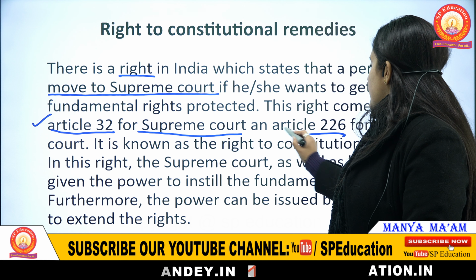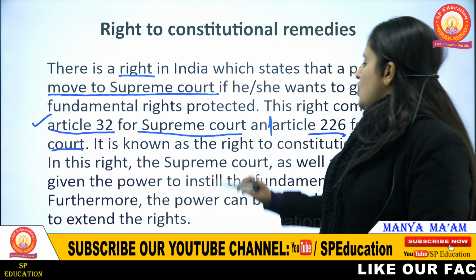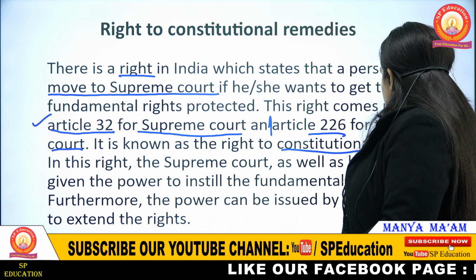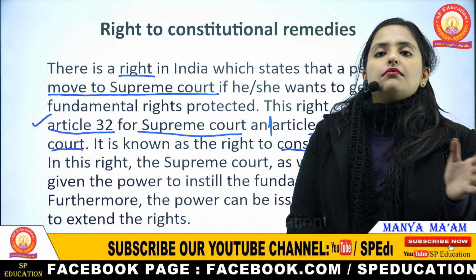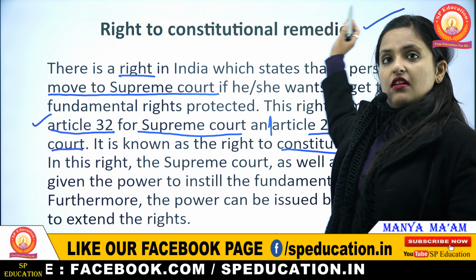It is known as the right to constitutional remedies. Now till here we need to understand that Article 32 and Article 226 both are termed as the right to constitutional remedies. This is the topic of this lecture today.